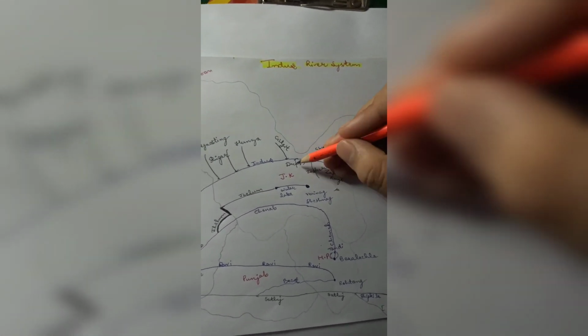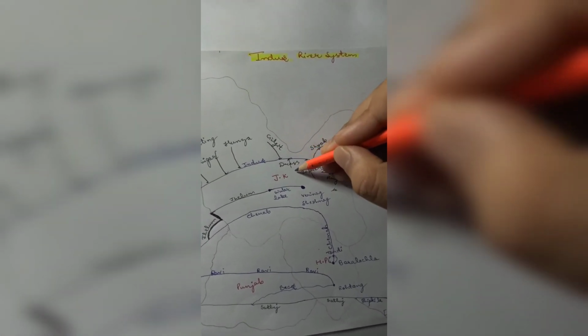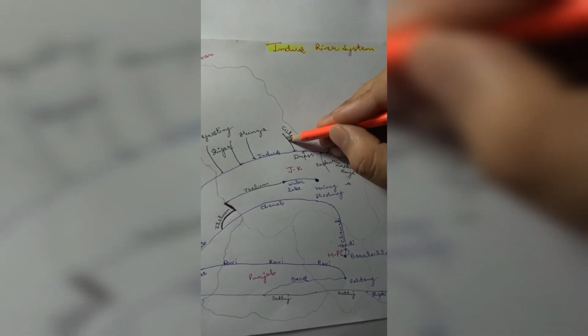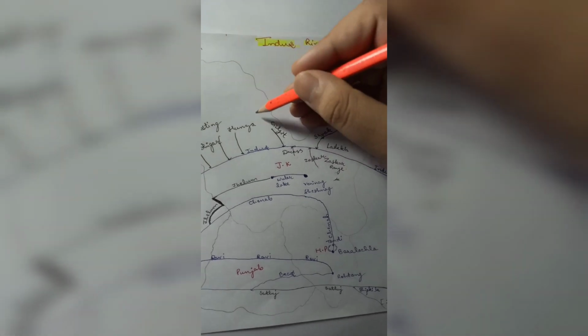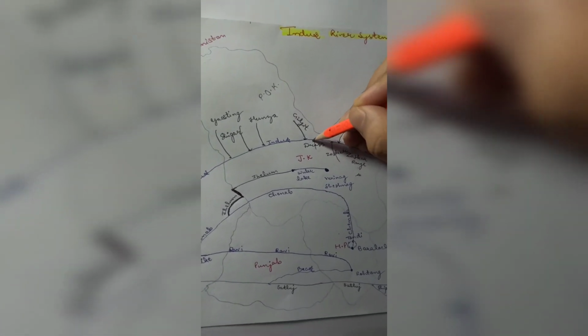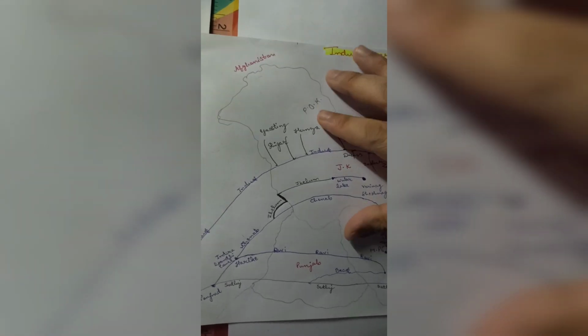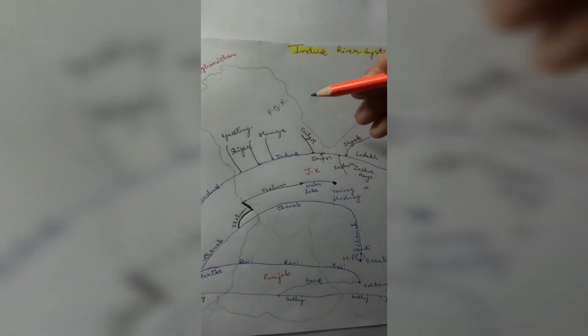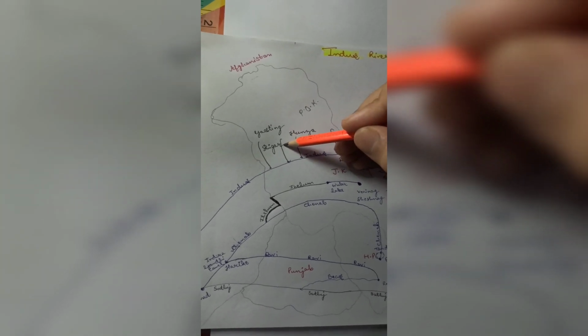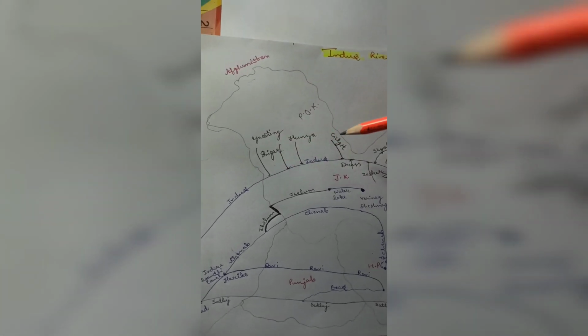Now move further. There is also a tributary known as Dras River. There is also one tributary that is coming from the Pakistan occupied Kashmir, that is Gilgit. There are also three more rivers coming from that side, that is Hunza River, Shigar region river, and Gasting River.